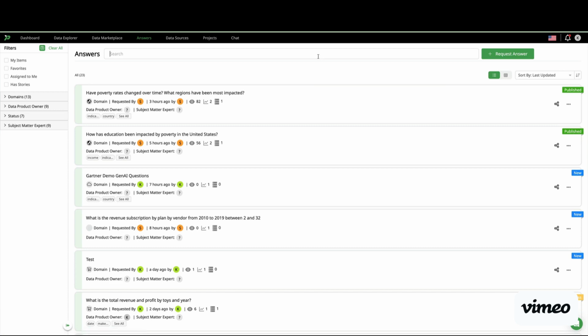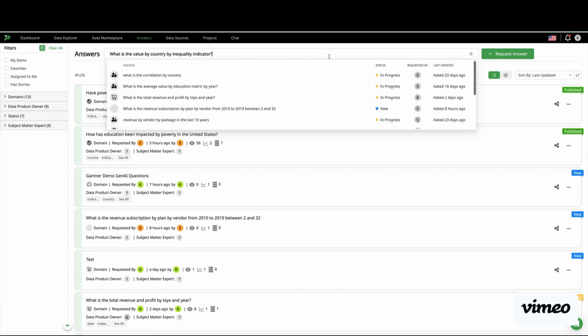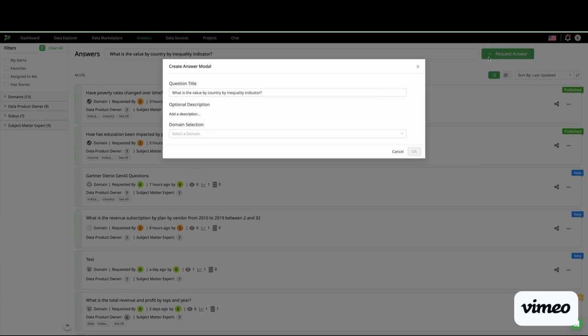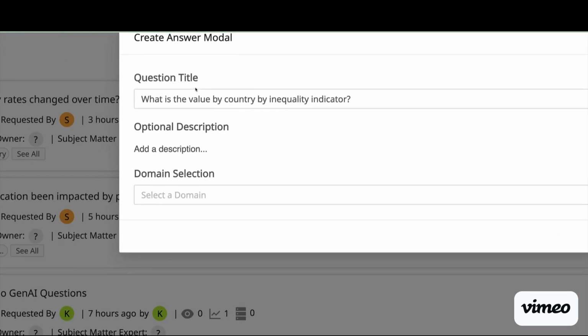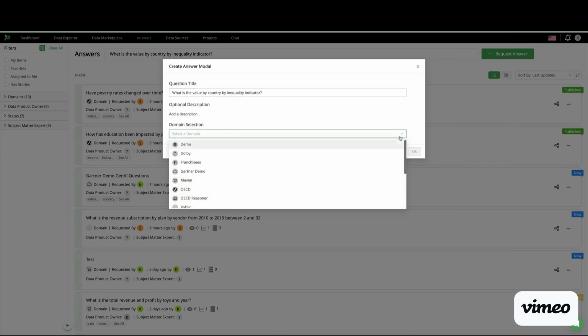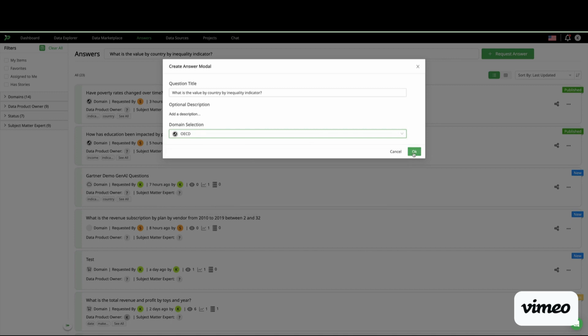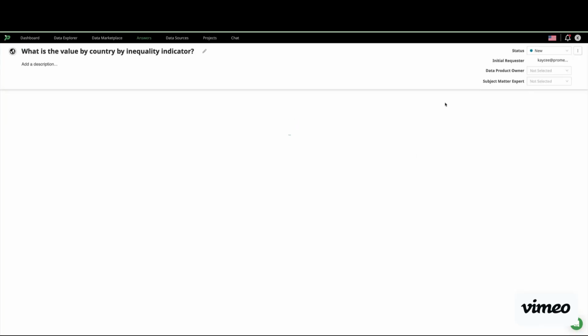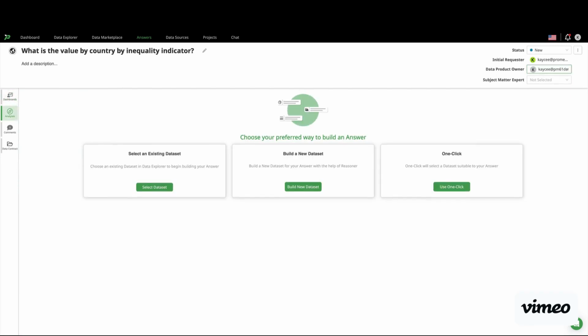Here, I'm going to ask a simple question first, and we're going to make it a little bit more complicated. So I'm going to ask, hey, what is the value by country by inequality indicator? And I'm going to select a domain so that it's easier for me to organize it later on. The domain is just a semantic nomenclature. So here I've asked the question, I'm not going to build it.